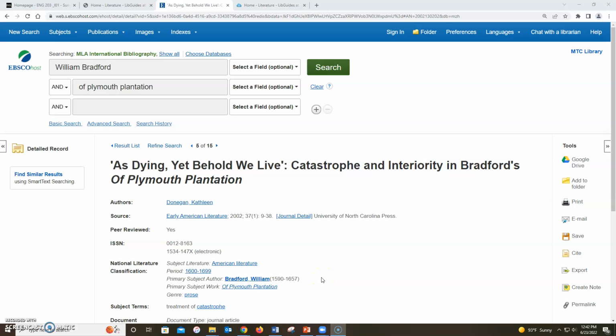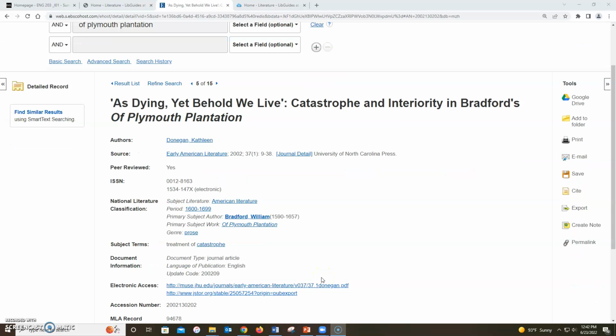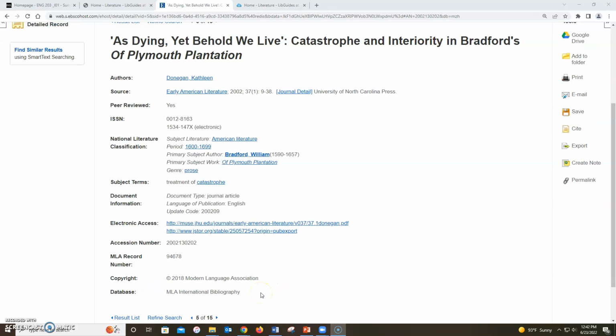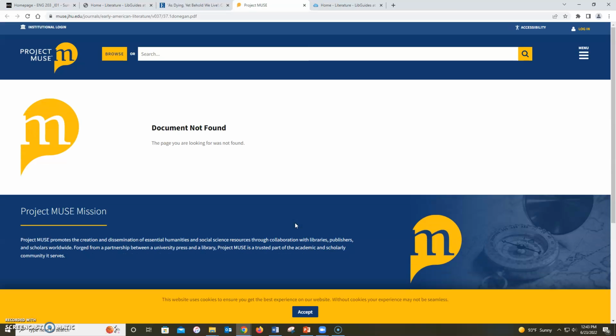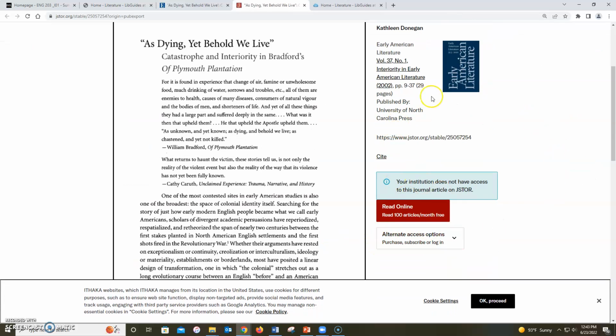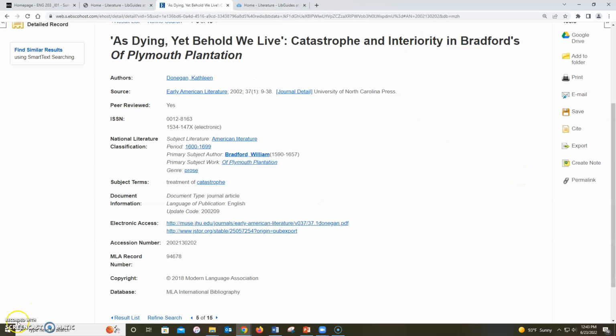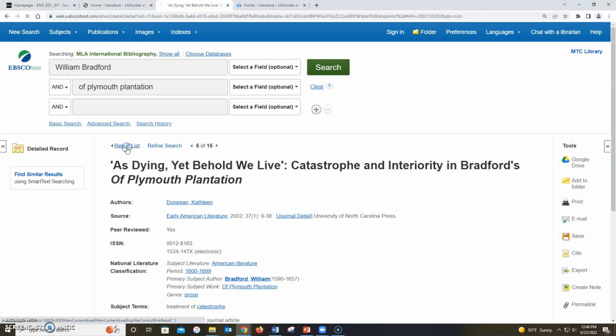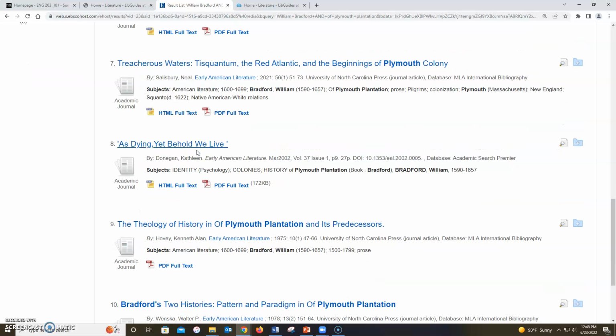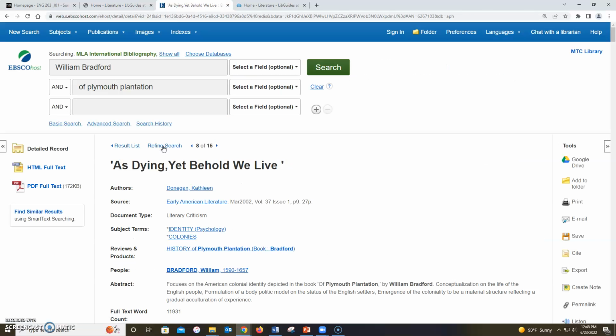For example, this article, As Dine Yet Behold We Live, is not in the MLA bibliography, but you may find links to Project Muse, although the article may not be found at this link, and also JSTOR, but our library doesn't have this article in the version of JSTOR that we subscribe to. However, we can also find this article a little further down the list from Academic Search Premier, where it does exist in full text.